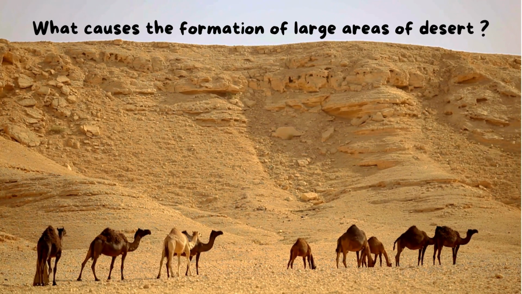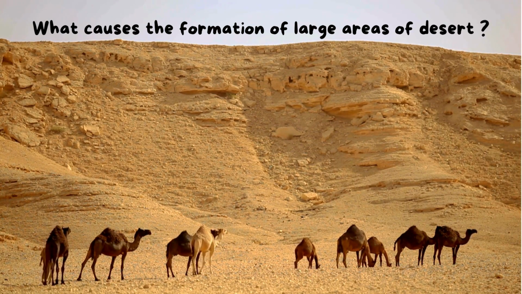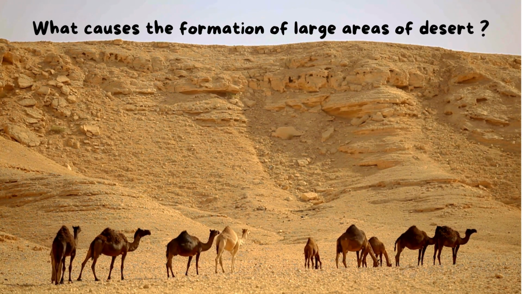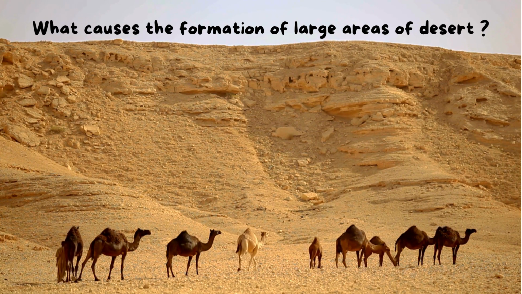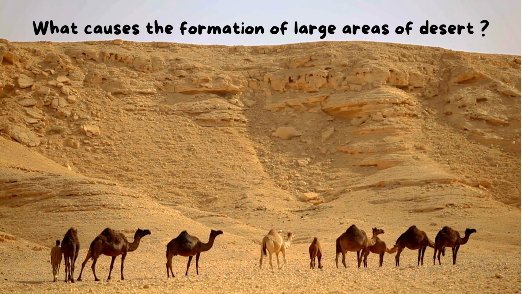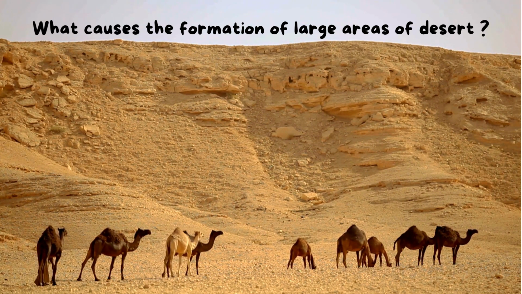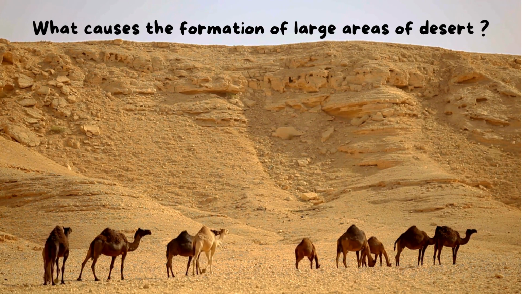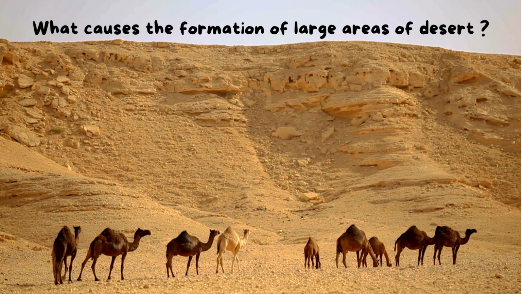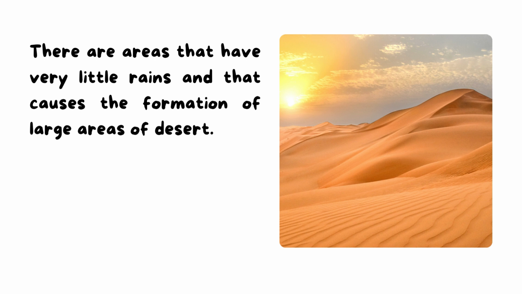So now we have a question. What causes the formation of large areas of desert? As you know, the desert is a very dry and hot area. Yes? So the answer here, there are areas that have very little rain and that causes the formation of large areas of desert.